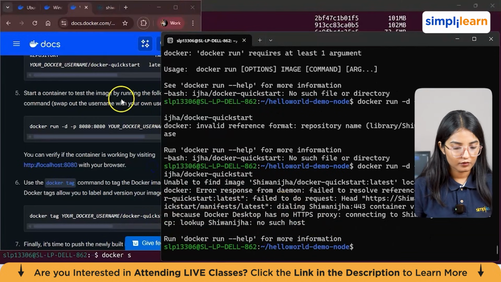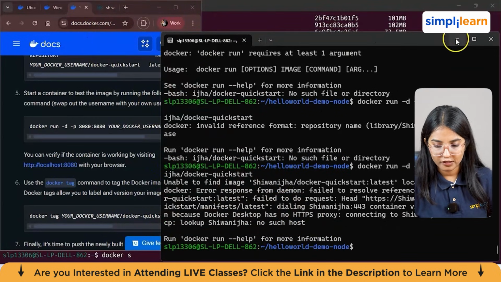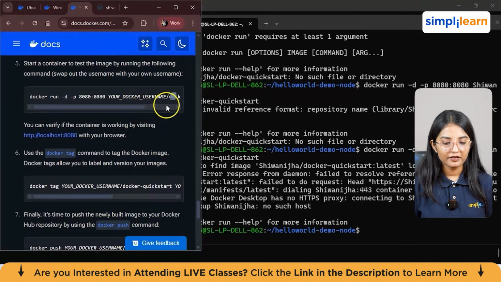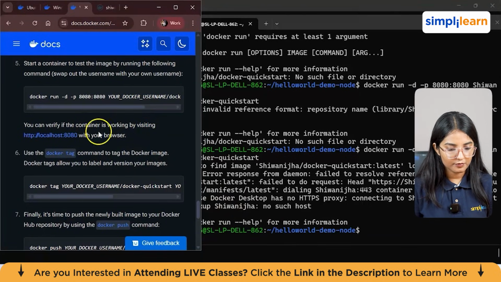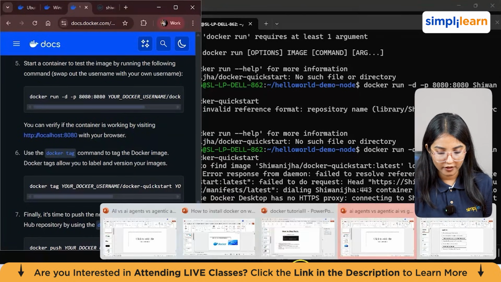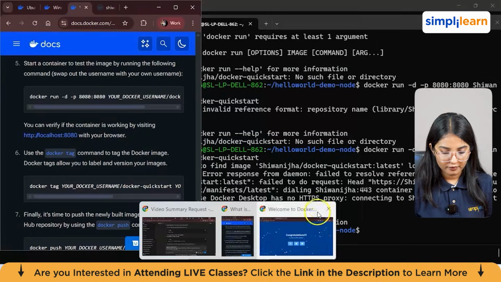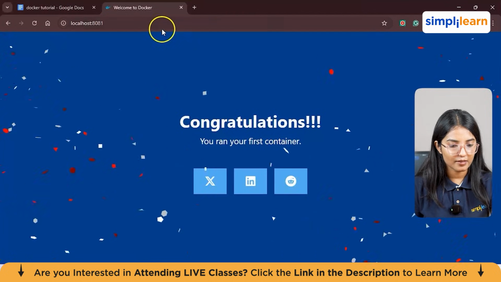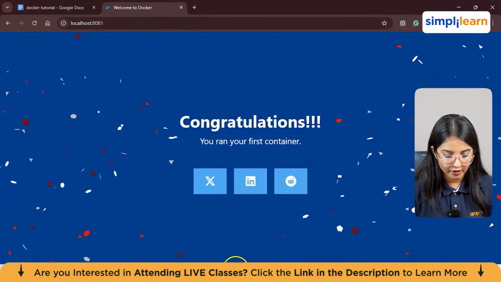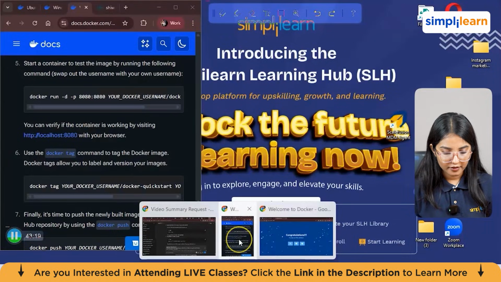All right. So let's go back to our page. Okay, you can actually verify whether your container is working or not using this particular local host. So right now it's working. I'll show you guys again. So you can see from here, you can just type the local host and you can see your container working, right? So we'll just go back to the terminal again.